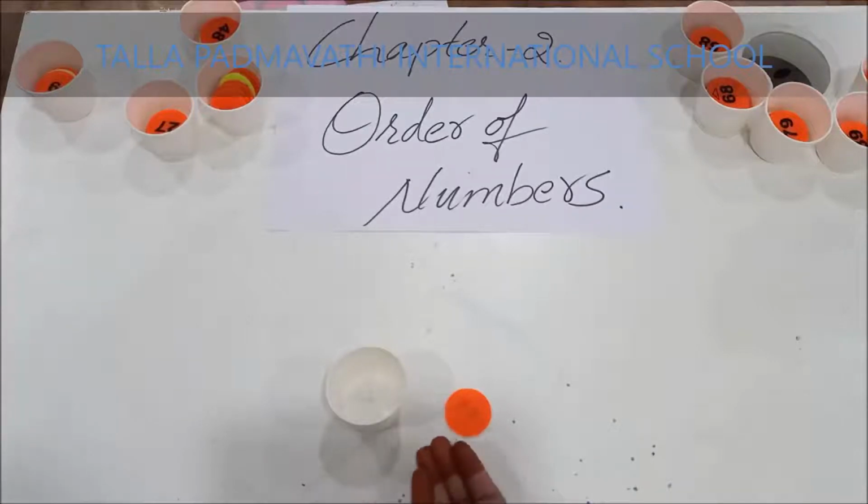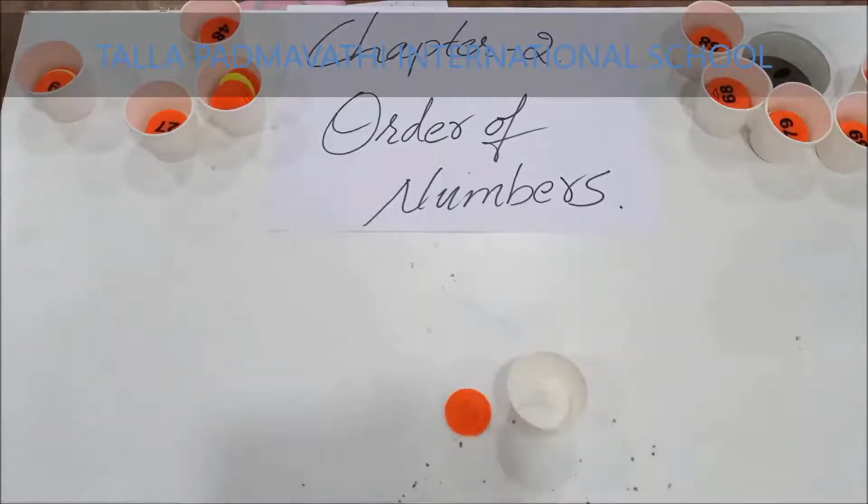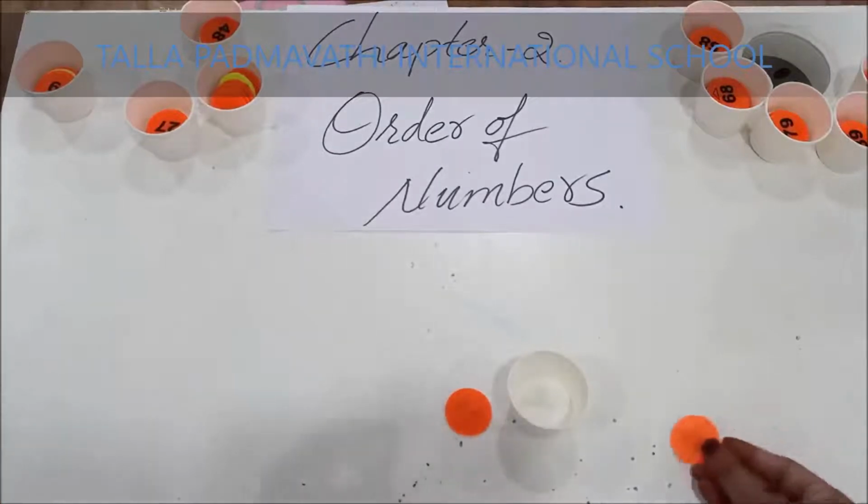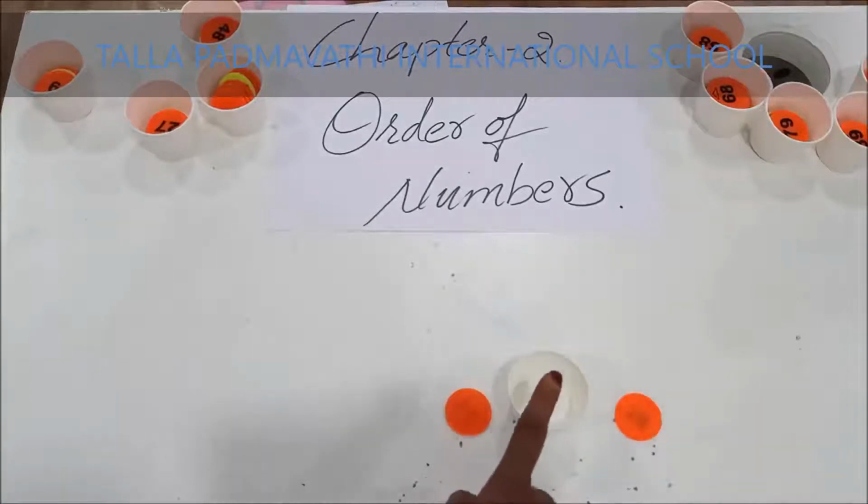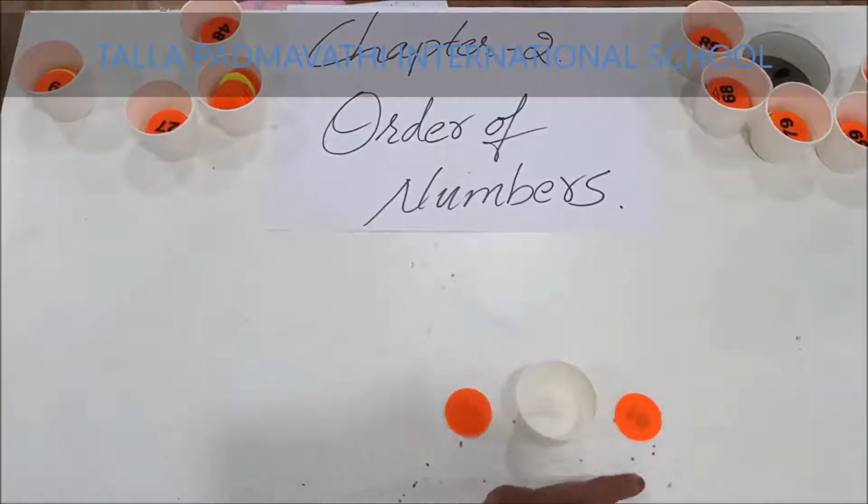The cup is before the token. What is after? The cup is after the token. Then what is between, children? The cup is between the two tokens.